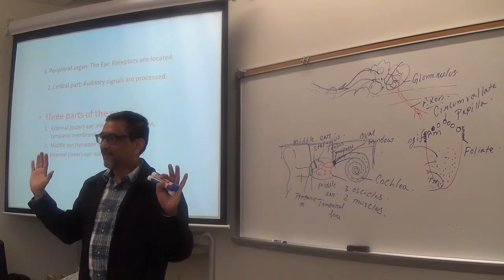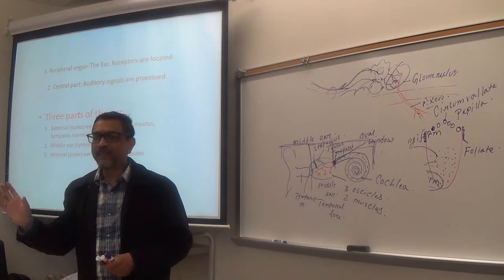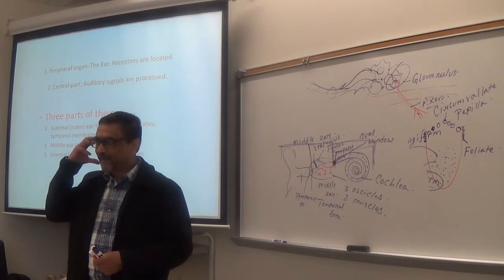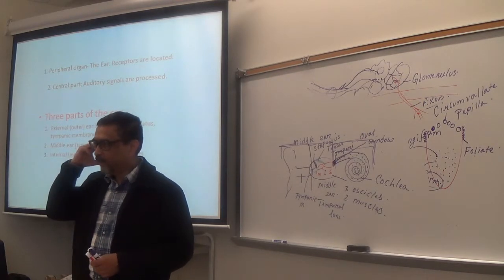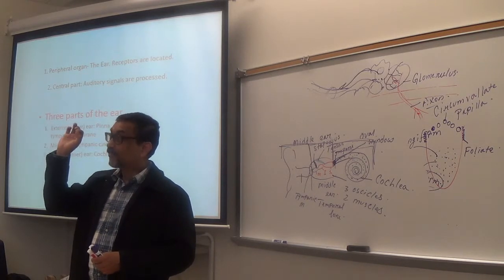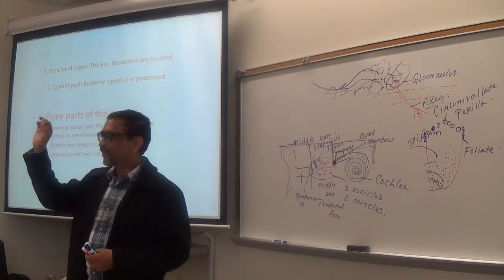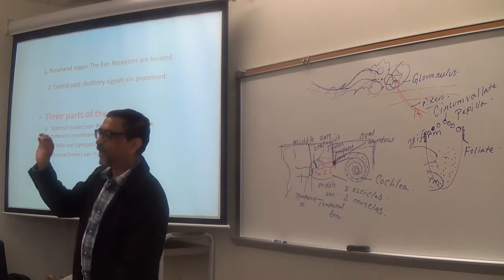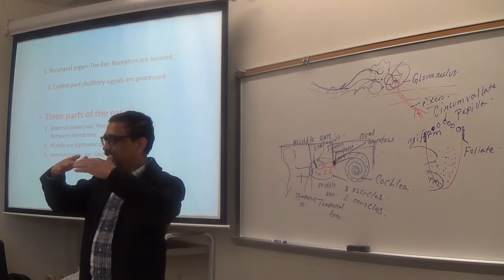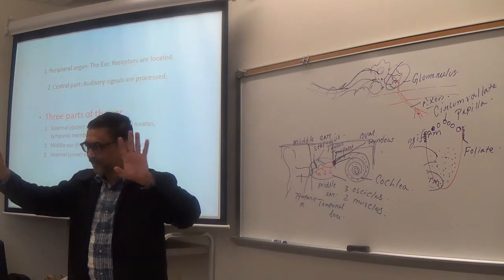Make sense? And then you have what? Which part? The middle part, right? Middle ear, which is located inside what? Which bone? Temporal bone, right? A cavity inside the temporal bone. And that cavity contains how many tiny bones? Three. Those are called what? Ossicles, right? Three ossicles or tiny bones. Malleus, incus, stapes. And they are what? Separated or attached to each other? And they can vibrate, move, right? Shake like this. Is it clear? Okay.